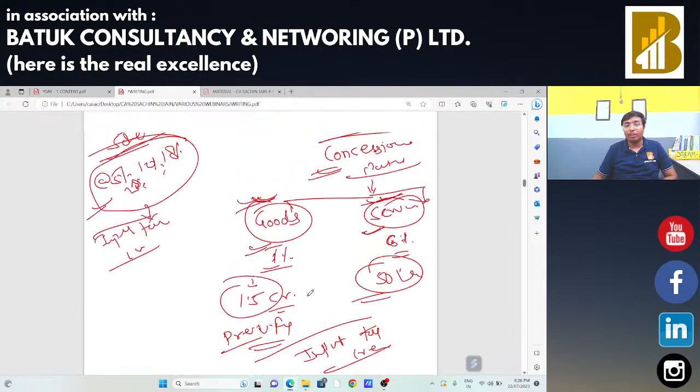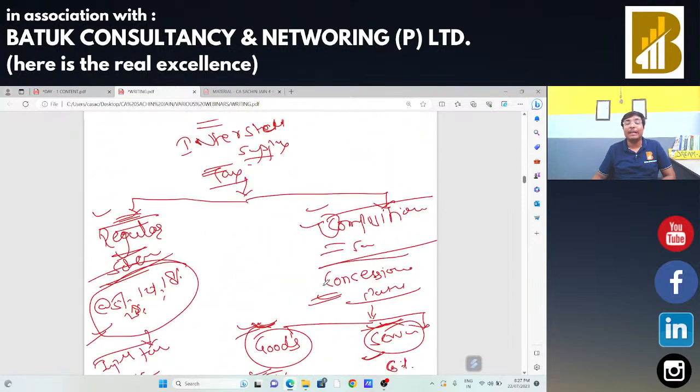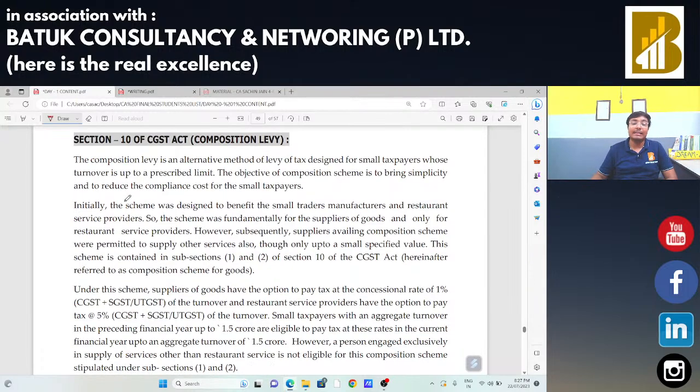So basically, the concept of composition scheme as per section 10 of CGST Act is a concessional rate of tax. In case of goods, the rate of GST will be 1%. In case of services, the rate of GST will be 6%. The threshold limit for opting that composition scheme is 1.5 CR in case of goods and 50 lakh rupees in case of services, and you are not eligible to claim the input tax credit. That is the basic fundamental of this composition scheme, and everything is mentioned in this section.